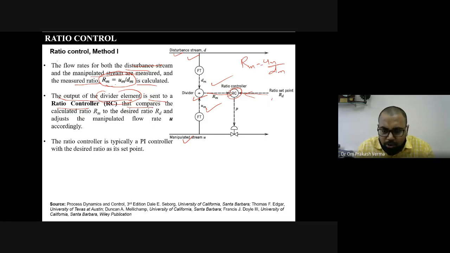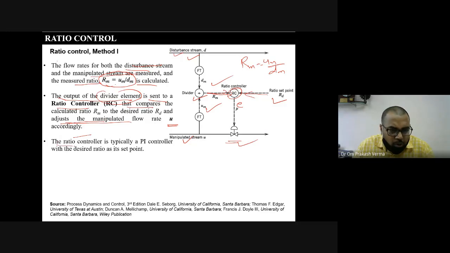So whatever the ratio required is there, and whatever the ratio is coming from this side, we have calculated, both are compared, and then based on this error, based on the signal generated by this controller, this is going to adjust the manipulated flow rate of the manipulated stream, and in this way the ratio control is going to work.